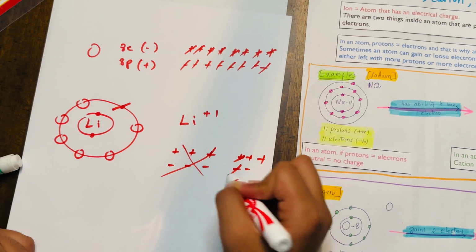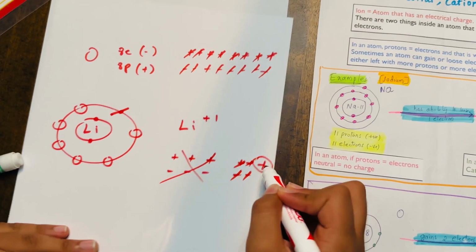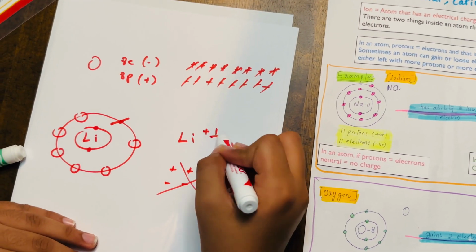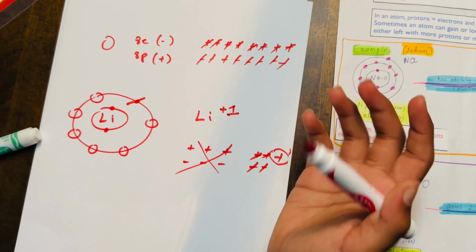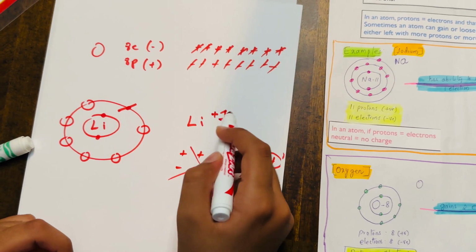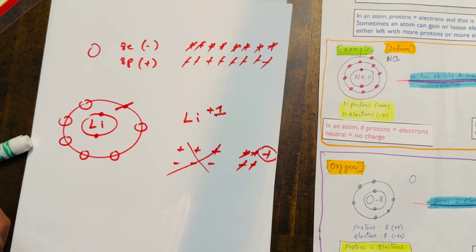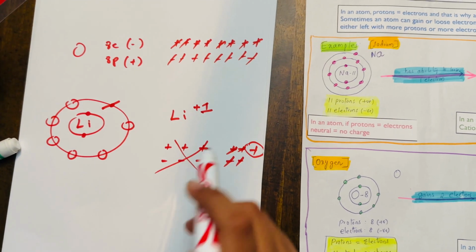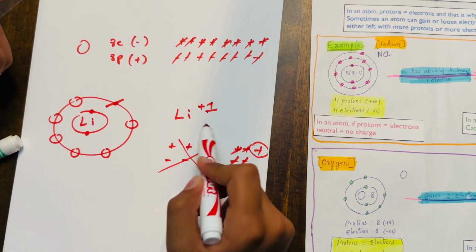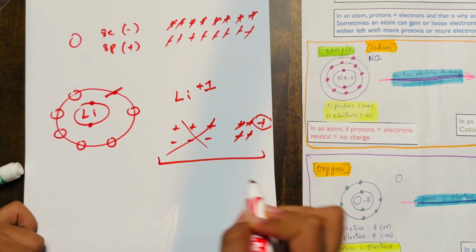These cancel, but there's 1 positive remaining. So the charge is plus 1, and we write lithium plus 1 to represent that there's 1 more proton than there are electrons.